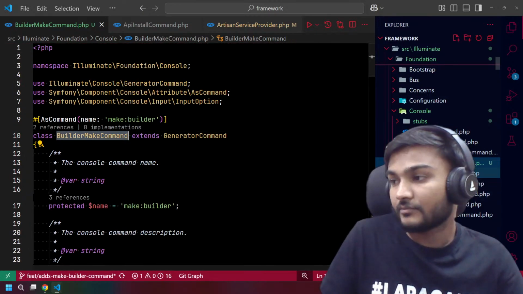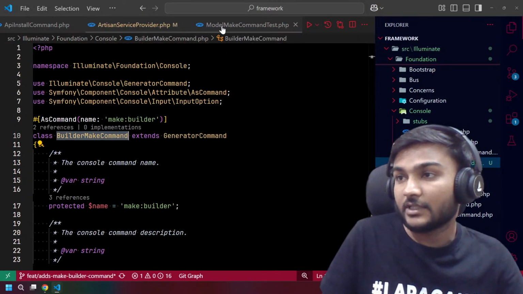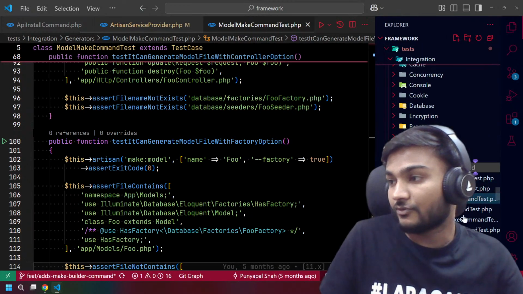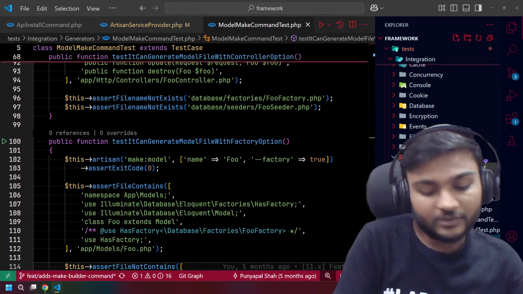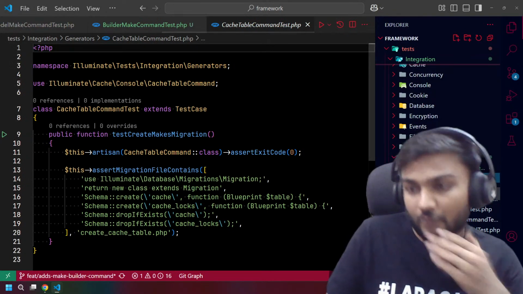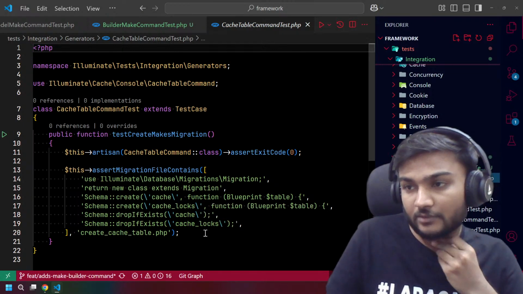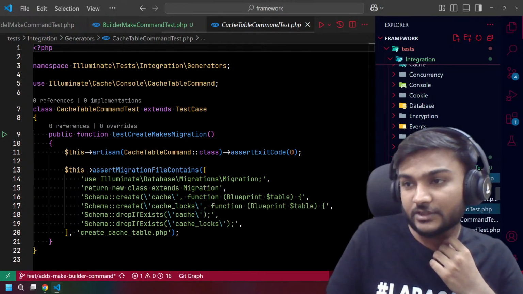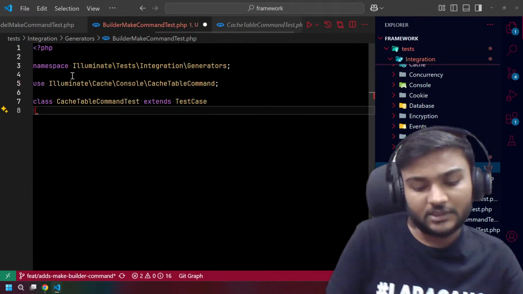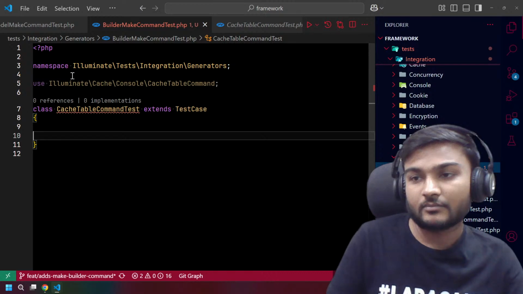Let's just copy this and go to the test folder and create a new file with the test prefix. What we are going to do is write a unit test, so we can just copy all of this.